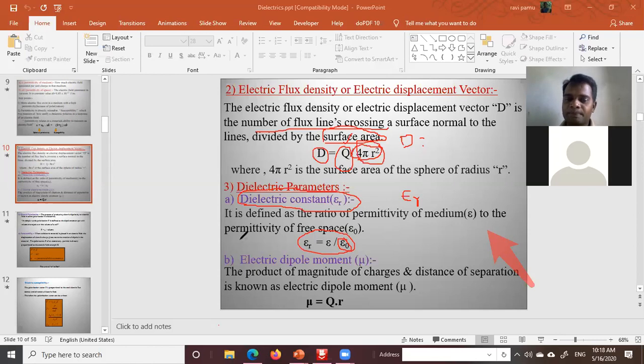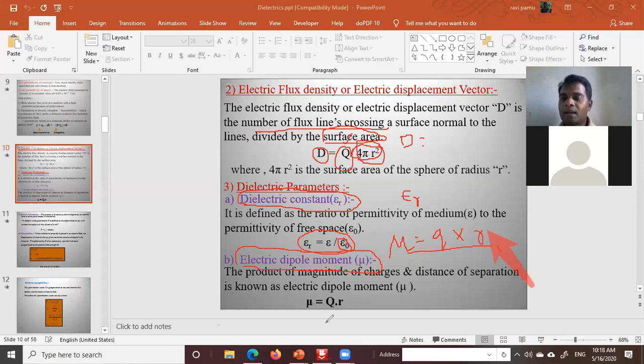Next, electric dipole moment. Electric dipole moment mu can be represented as the charge into the separation between the two charges, Q into R. It represents the electric dipole moment. How can you separate two opposite charges?